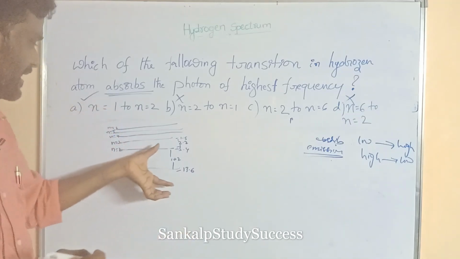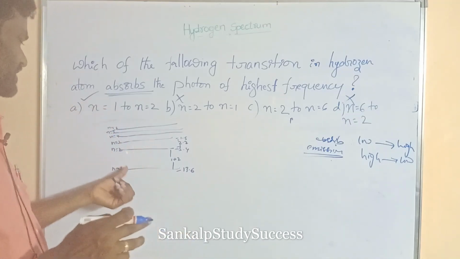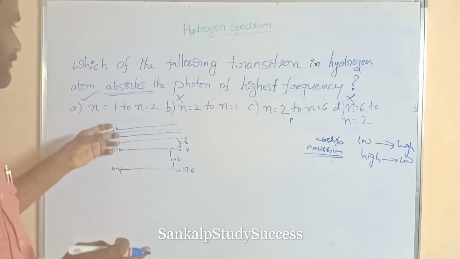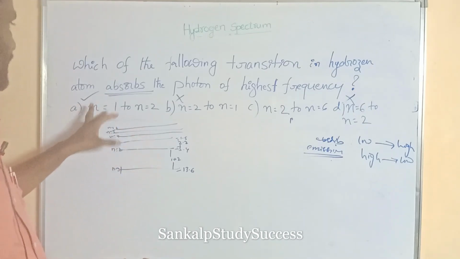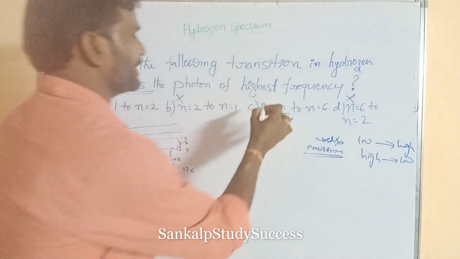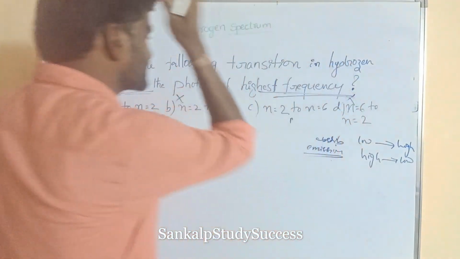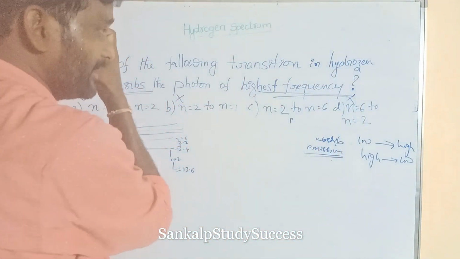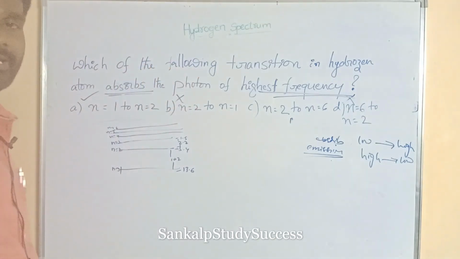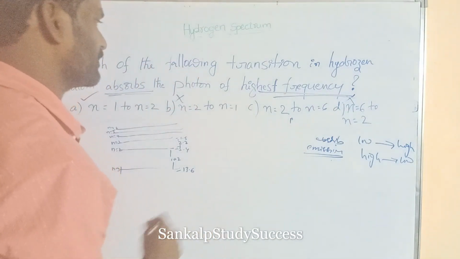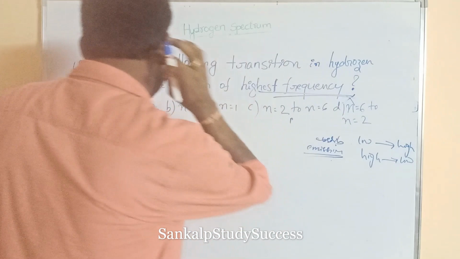Its energy gap is very high. When the electron jumps from 1 to 2, it absorbs a high amount of energy, so it absorbs the photon of highest frequency. Highest frequency means highest energy. Energy E is equal to h nu. Frequency and energy are directly related.